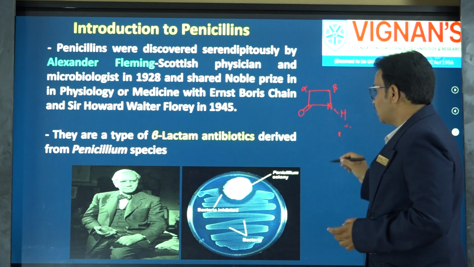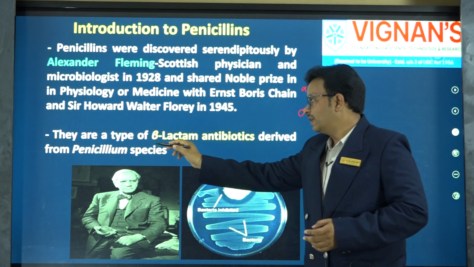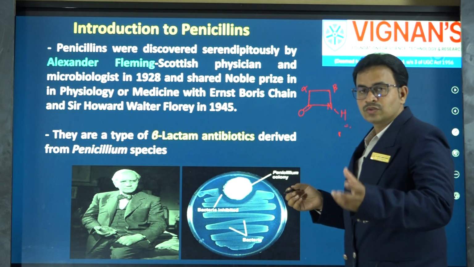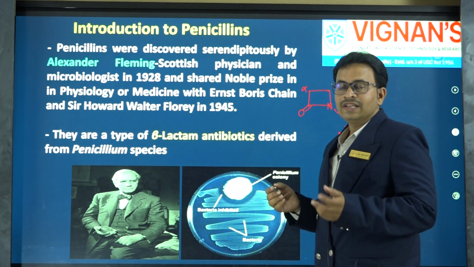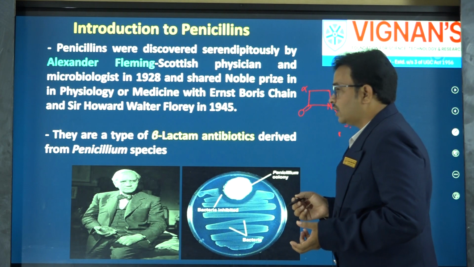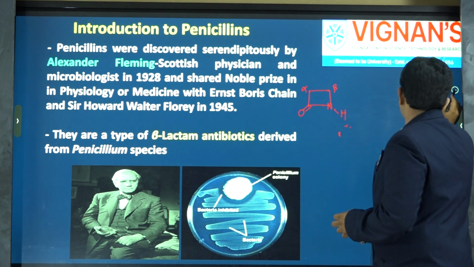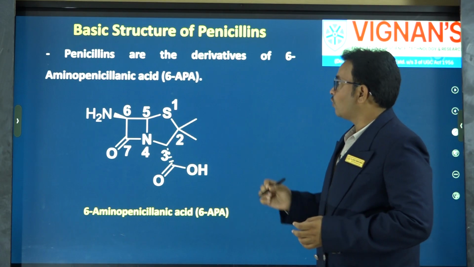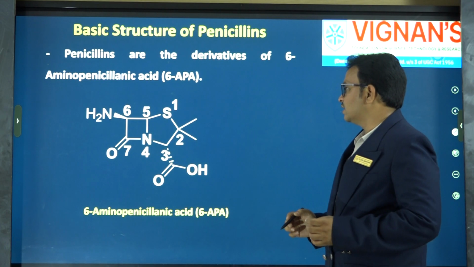All these beta-lactam antibiotics, the penicillins in particular, are typically isolated from Penicillium species, whereas there is another type of beta-lactam antibiotics, the cephalosporins, which were isolated from Cephalosporium species. Without focusing much on the basics, we will move on to our most important topic, the SAR of penicillins. Before looking into the SAR of penicillins, we should understand the structure of penicillins.